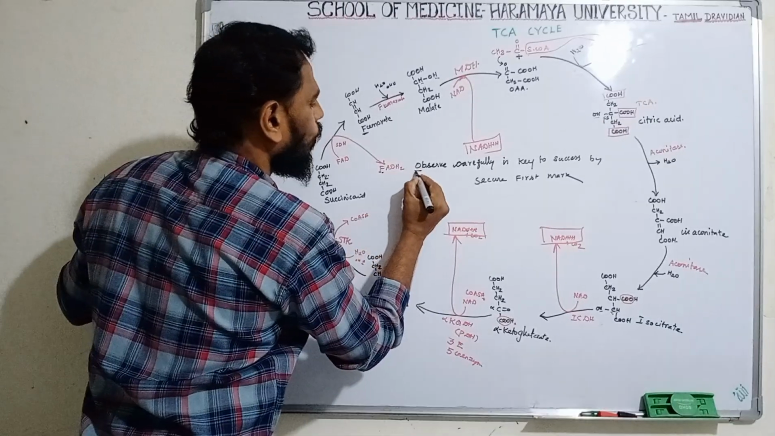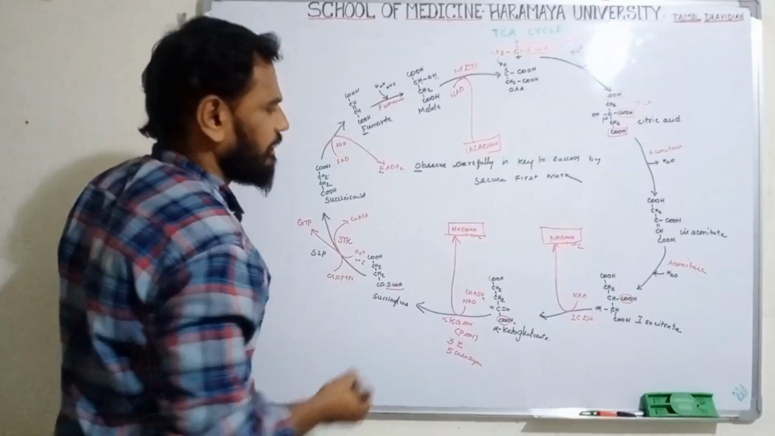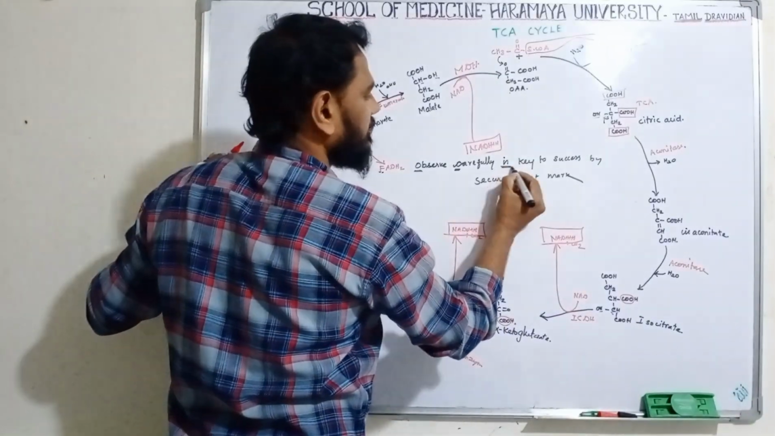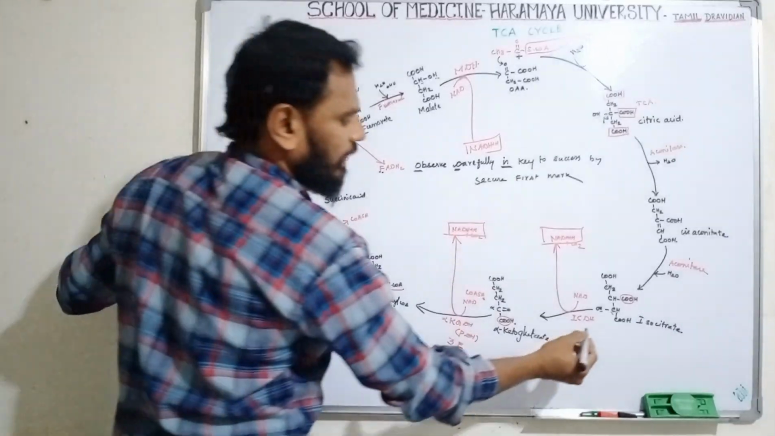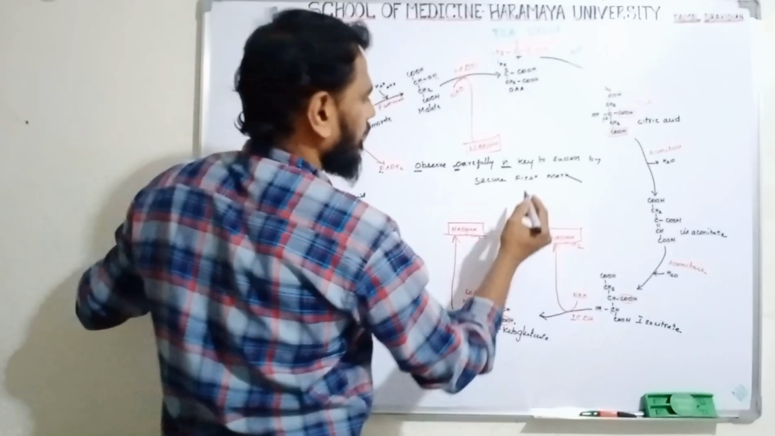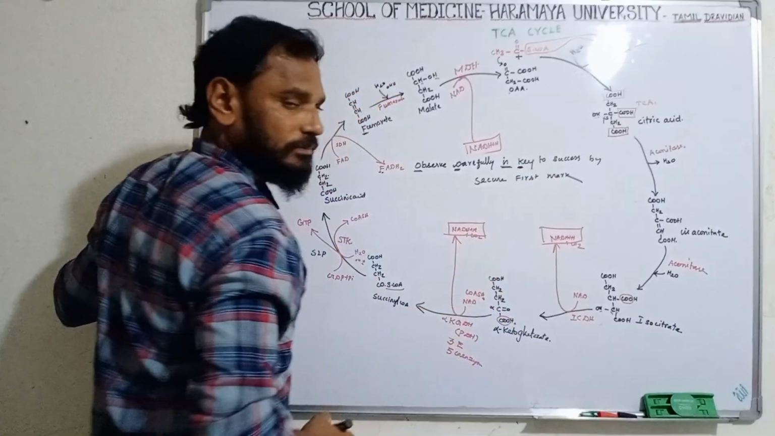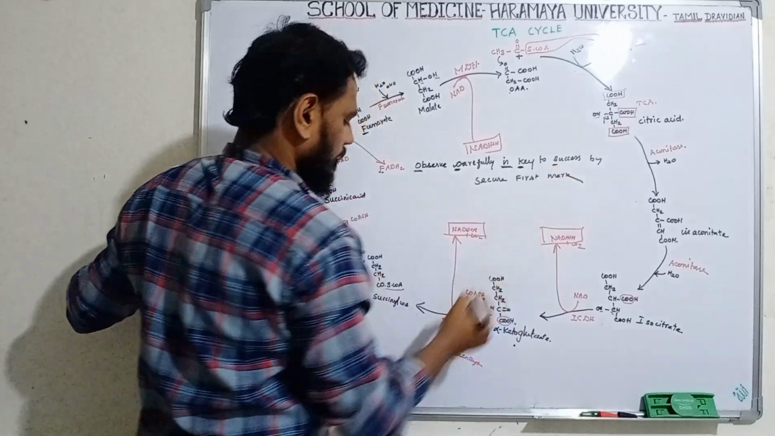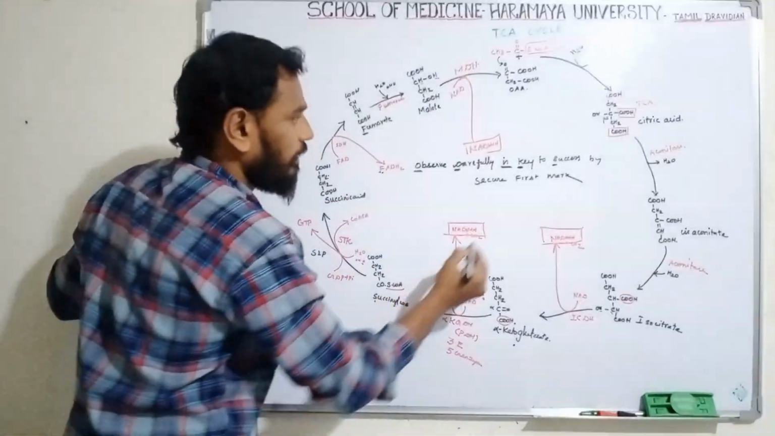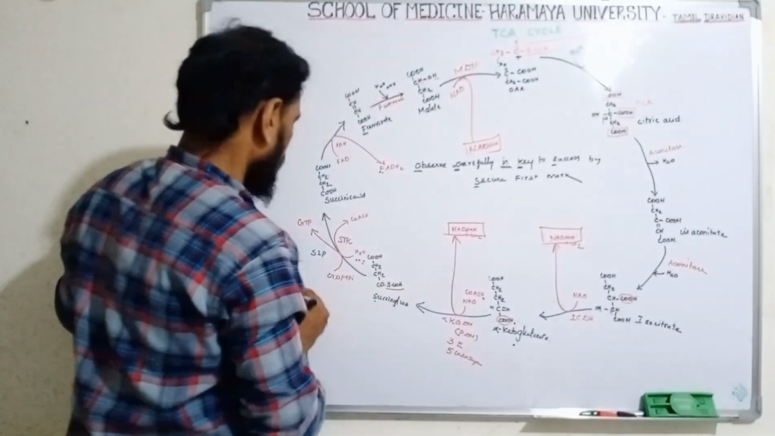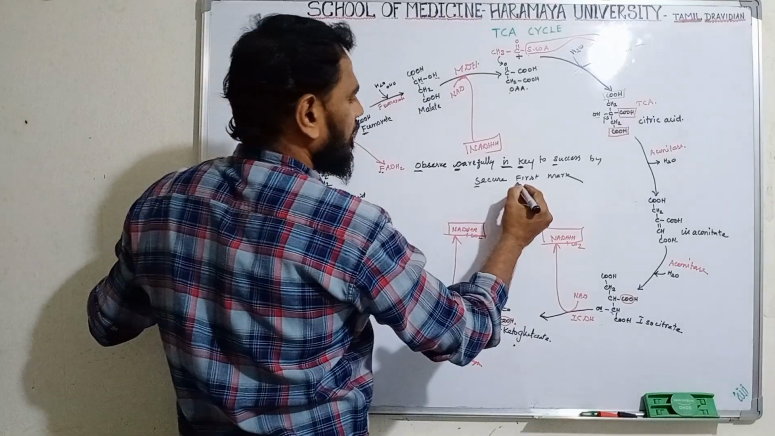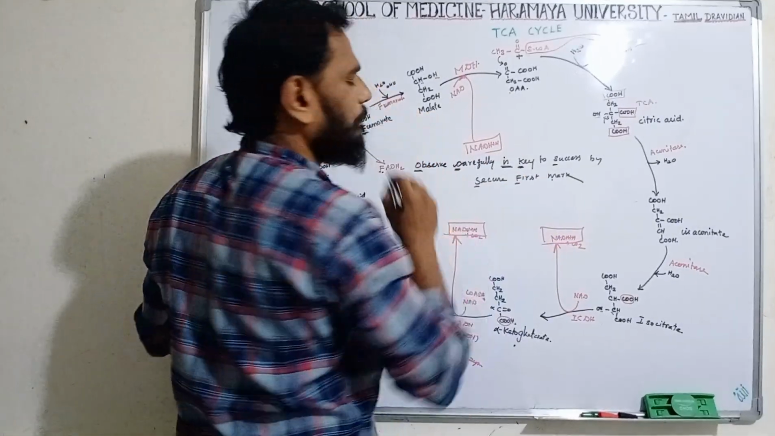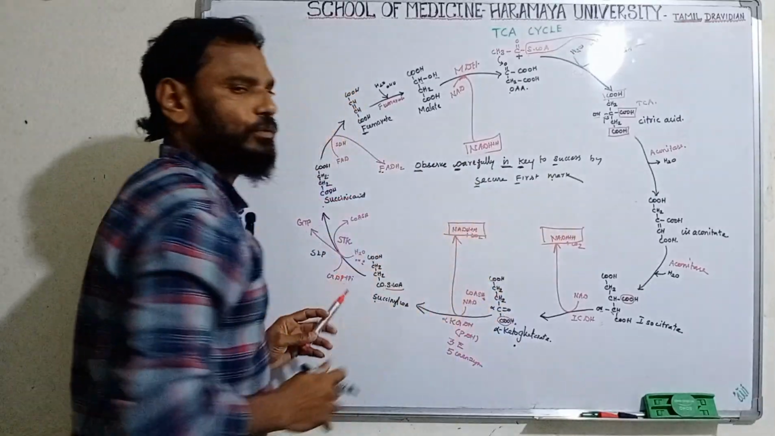Okay, that means O stands for oxaloacetic acid. C stands for citric acid. I stands for isocitrate. Isocitrate. Clear? K stands for ketoglutarate. S stands for succinyl-CoA. One more S stands for succinic acid. F stands for fumarate. M stands for malate. So this is very easy to remember.